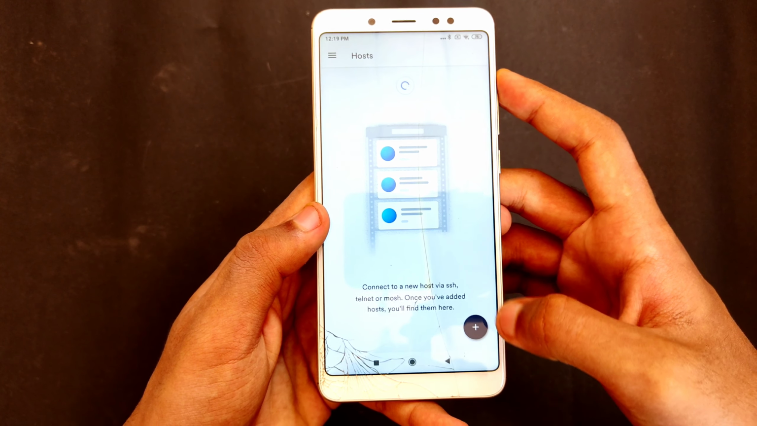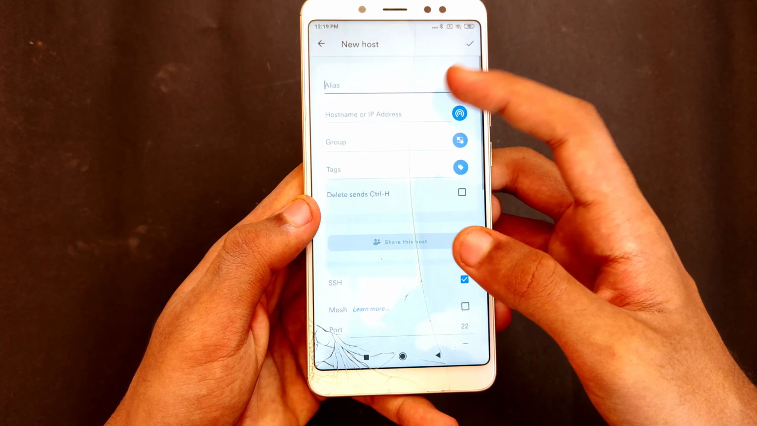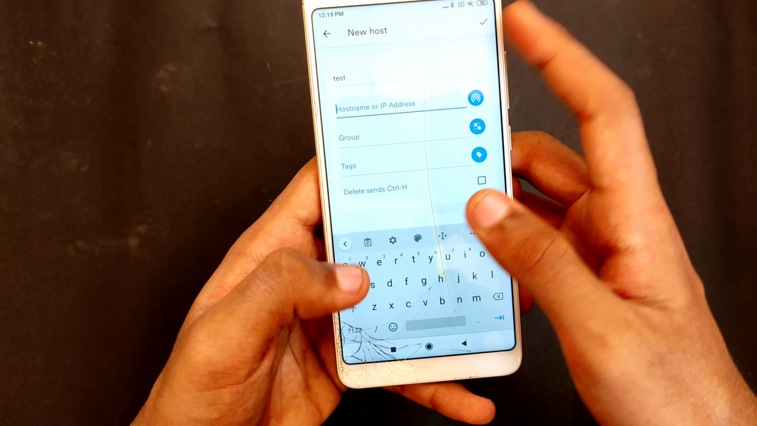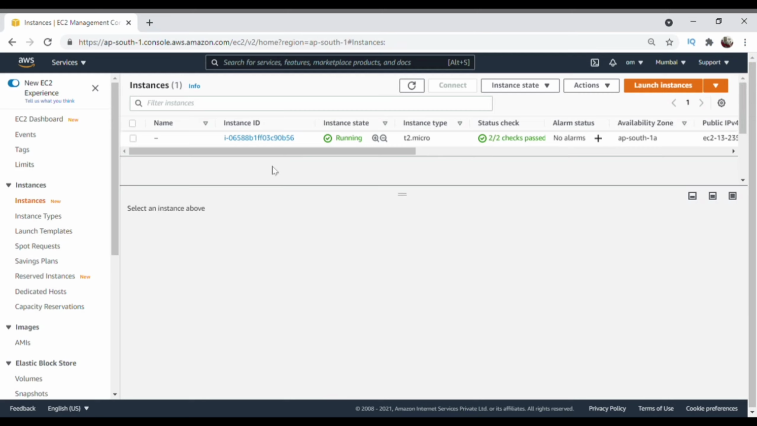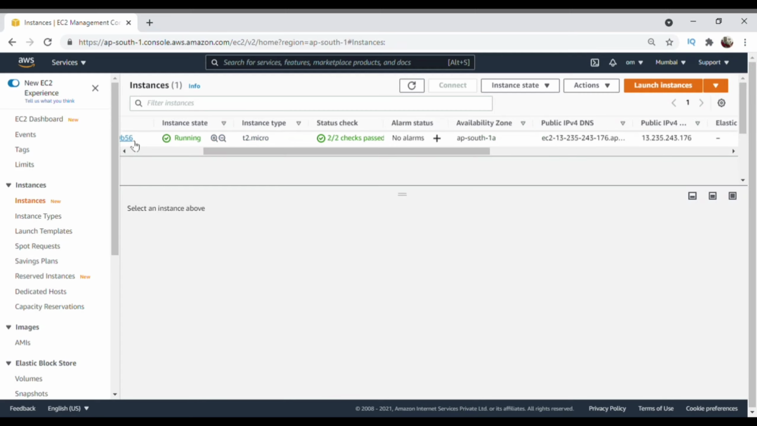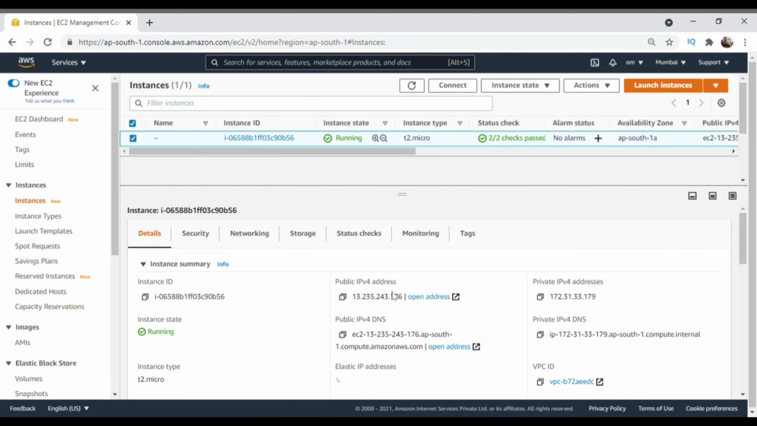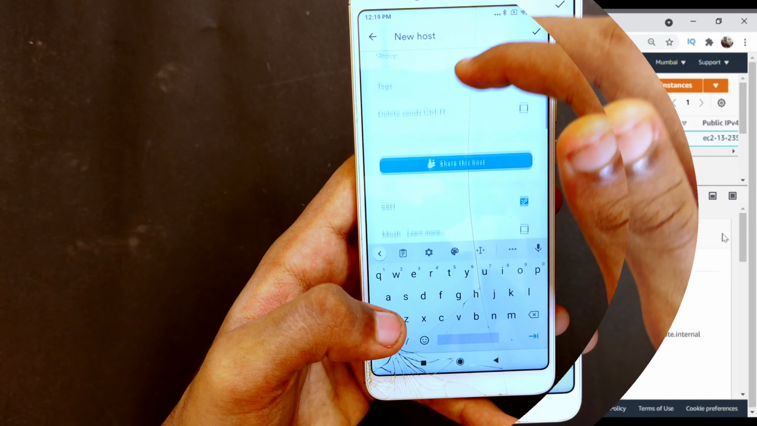interface. Simply click on the plus button, click on the new host, and after that add any name you want. Add your server IP address. From where can you get the server IP address? Just log into your AWS dashboard. After that simply select your server, and after that you will see such dashboard. Simply select the public IPv4 address and copy it to your dashboard, and now you can use it.